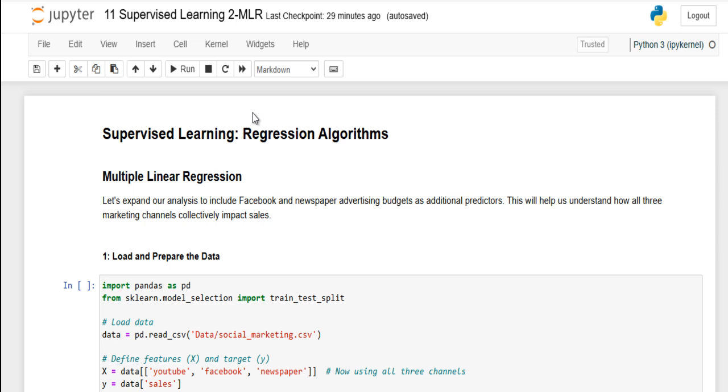multiple linear regression. It's an extension, like I said before, of simple linear regression. We want to expand our analysis to include Facebook and newspaper advertising budgets as additional predictors. Last time we only looked at YouTube, with sales being our Y, the target variable, and YouTube being our x-axis predictor. So we had only one-to-one.